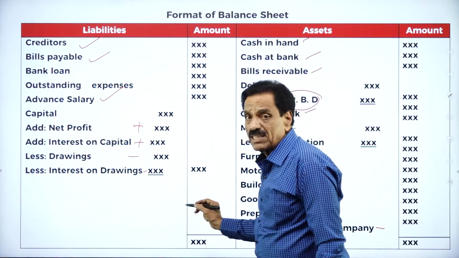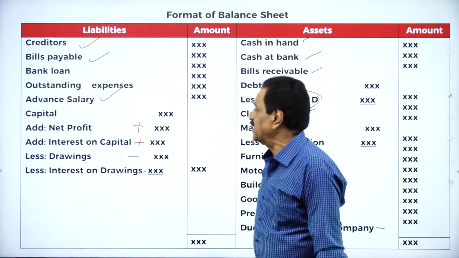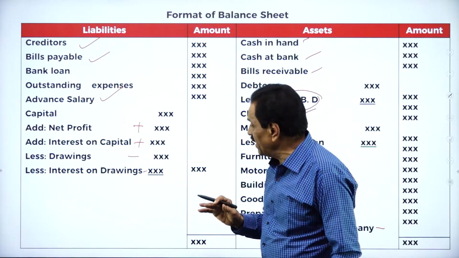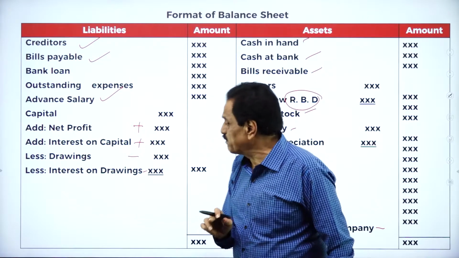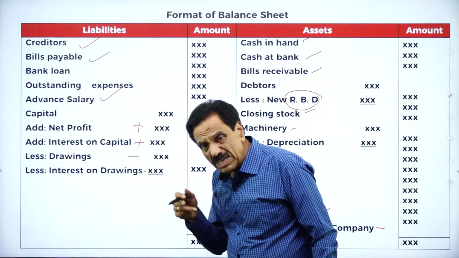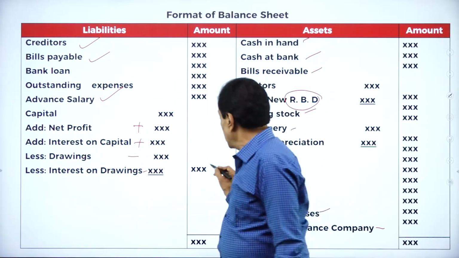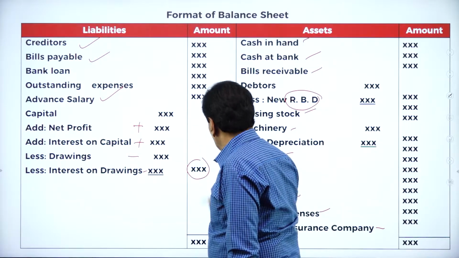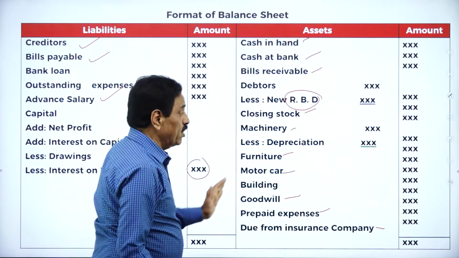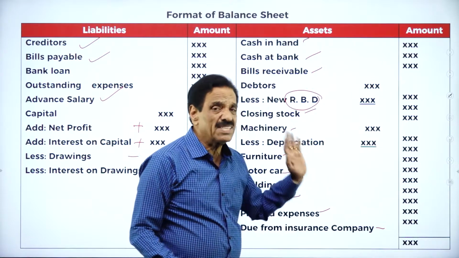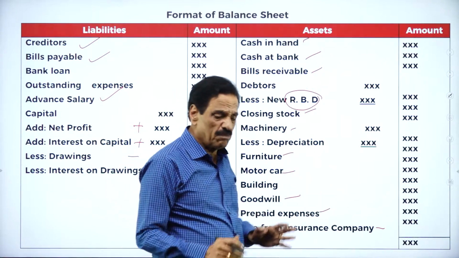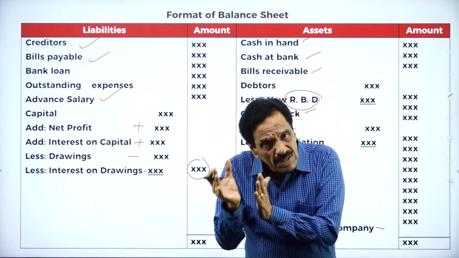The net result will come here. How is it? Capital, add the net profit, add the interest on capital, minus drawing, minus interest on drawing. The net result will come. So add both the sides. So your liability side should be equal to asset side, or your asset side should be equal to liability side. You must be careful.